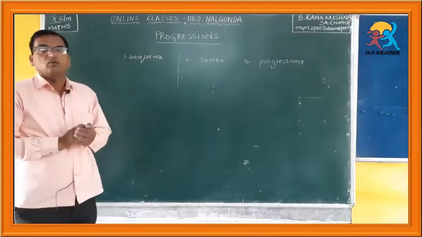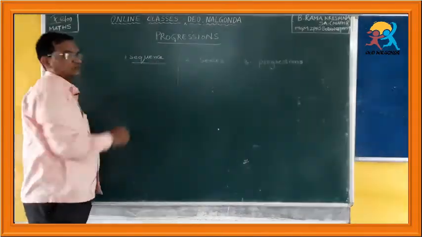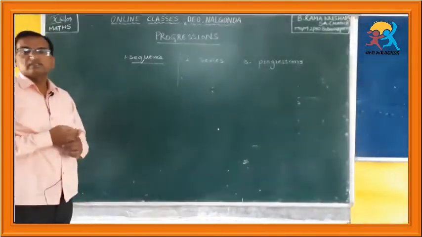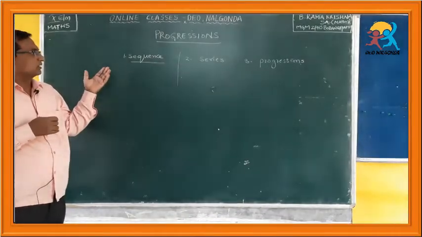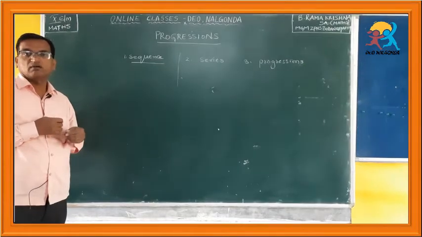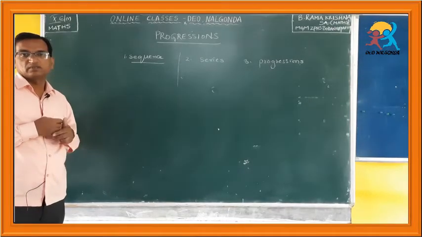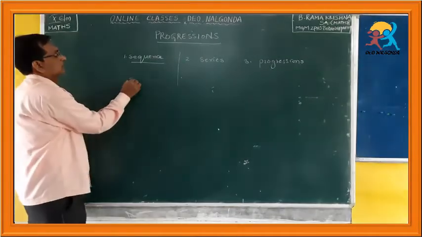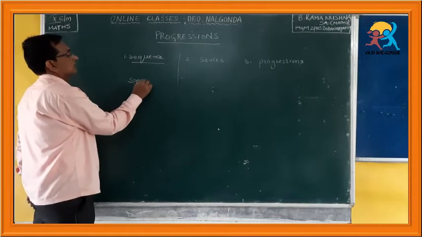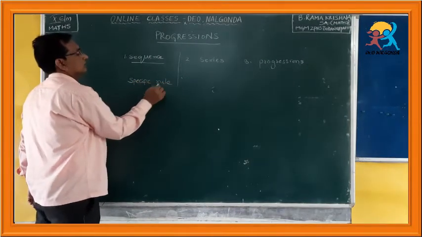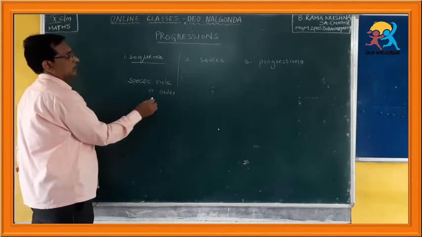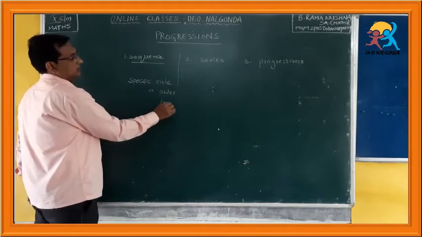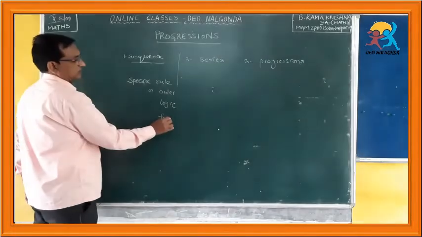Now, let us learn what is a sequence. A sequence is a list of numbers or a set of numbers having some specific rule or specific order or logic or formula.